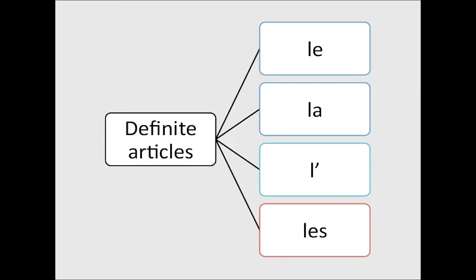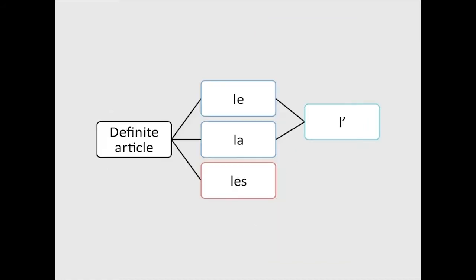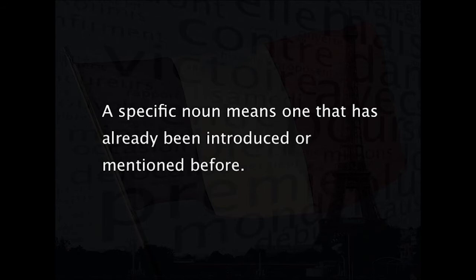In French, there are 4 definite articles: le, la, l'apostrophe, and les. Technically speaking, there are only 3 because l'apostrophe is just a variation of le and la. When a definite article is placed before a noun, it indicates that the noun is a specific one. A specific noun means one that has already been introduced or mentioned before. Since this noun is now a particular one, the article that precedes this noun is a definite article.